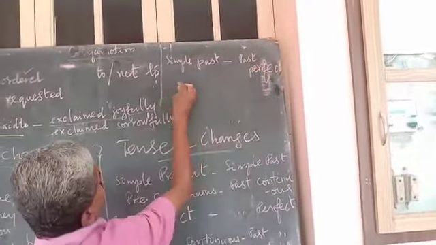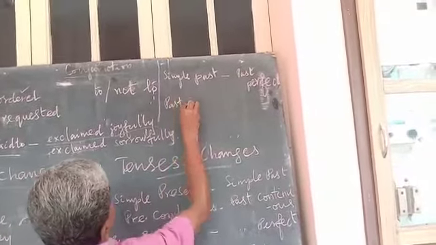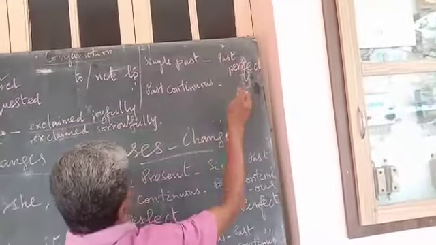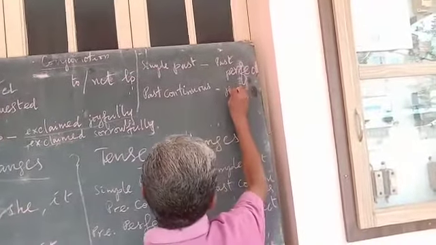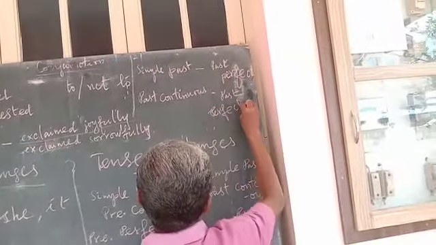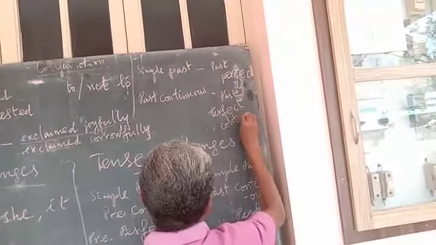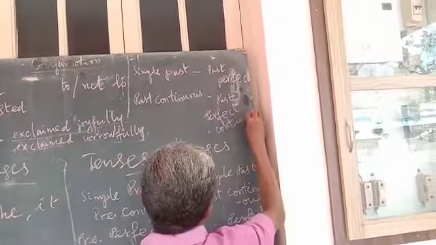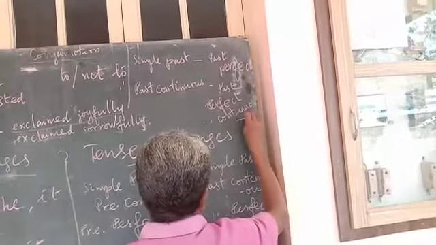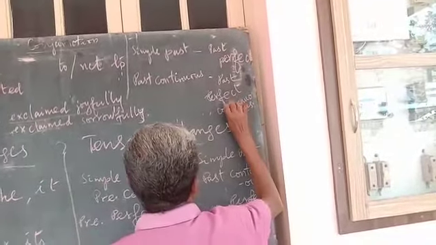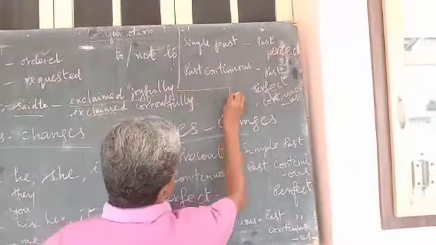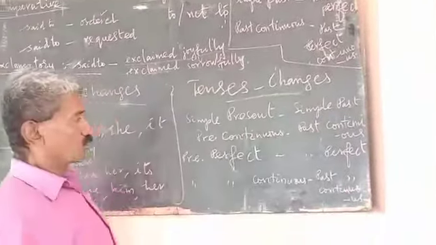Then, past continuous will become past perfect continuous. Okay. Now, all the similar changes are to be made.